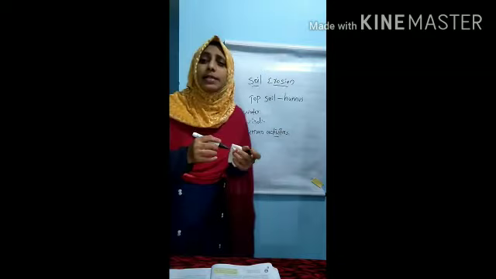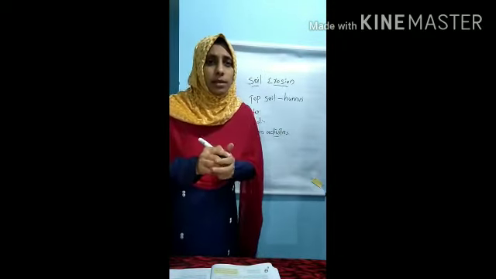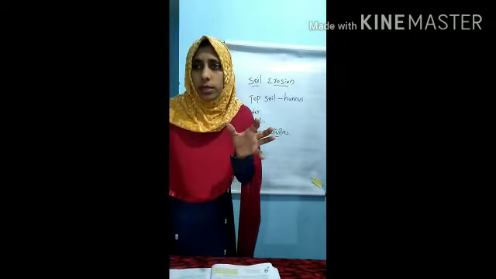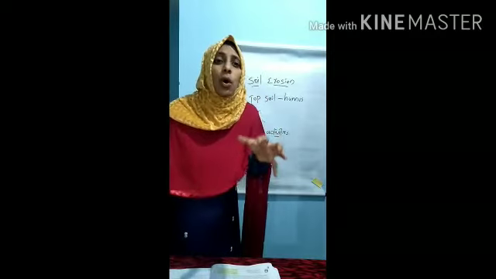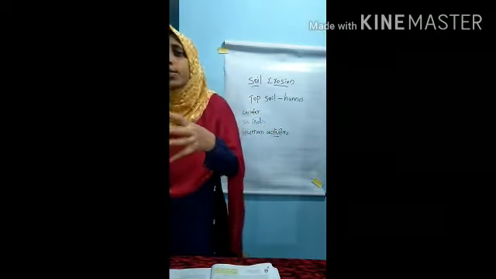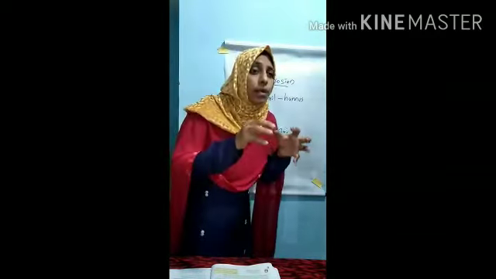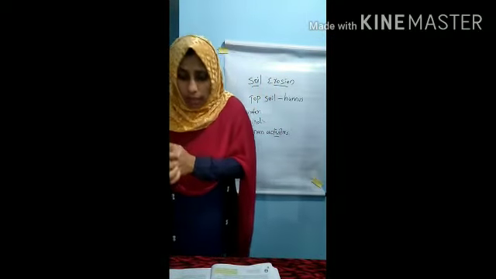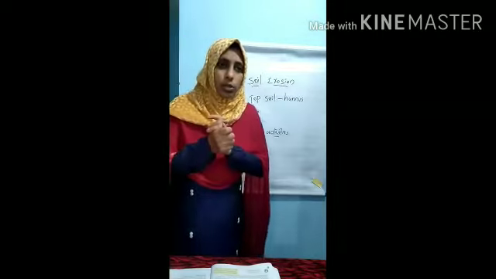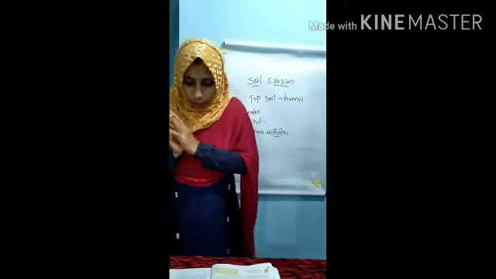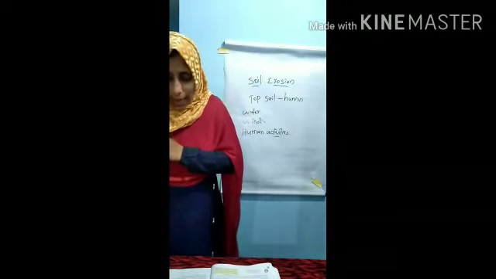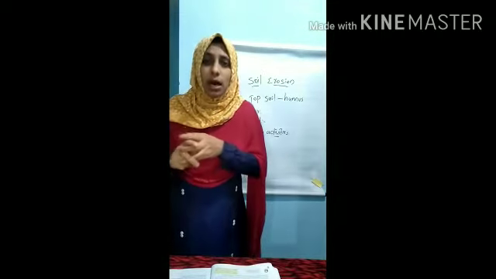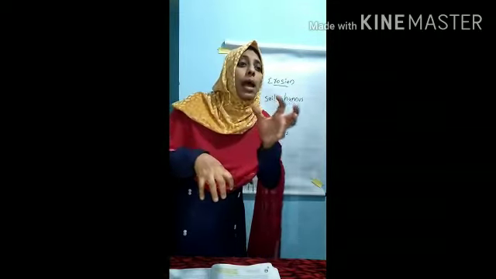You know, plants or trees have roots, and the roots of the plants hold the soil particles together. It will reduce soil erosion. But human activities have reduced the plant cover.